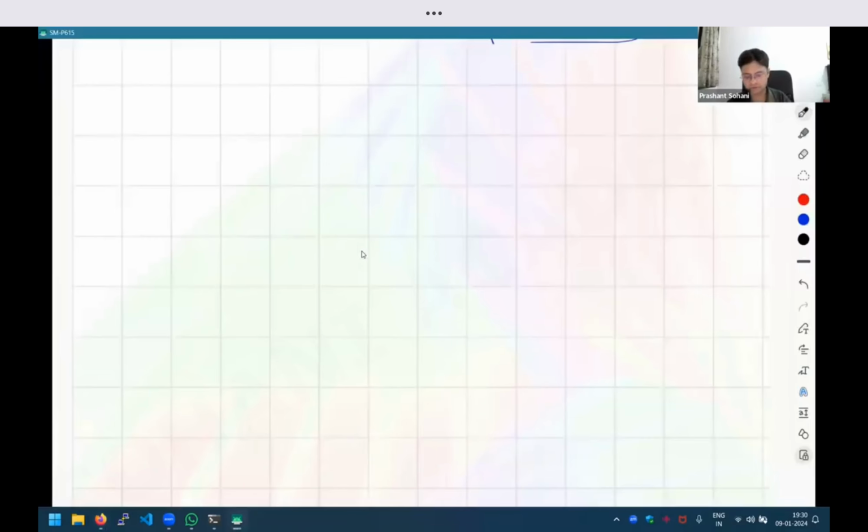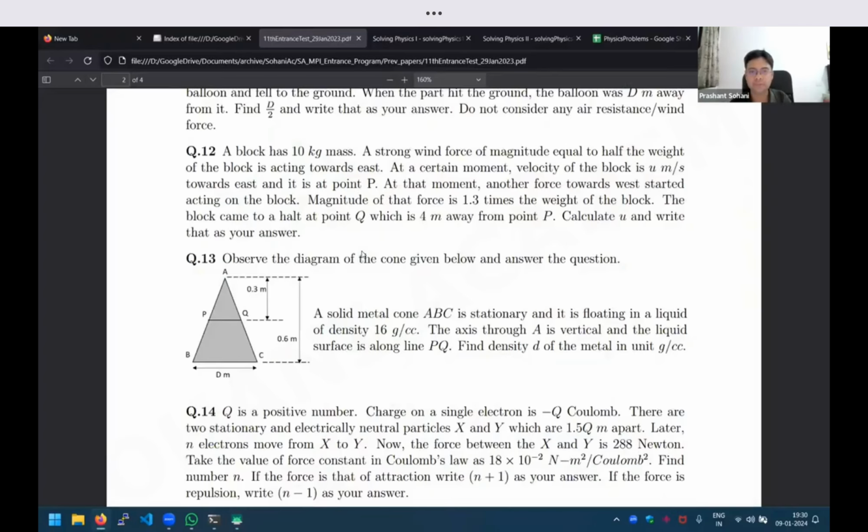So let us see. What is given is a block of 10 kg mass. Then there is a wind force of magnitude equal to half the weight of the block. One more thing often used in questions is that they will give you indirect information. They could have easily told you the magnitude of the force, but instead they have given it in some other terms. It is our job to quickly convert that into a simple form. So instead of saying magnitude equal to half the weight, we can directly know what that value is, right?